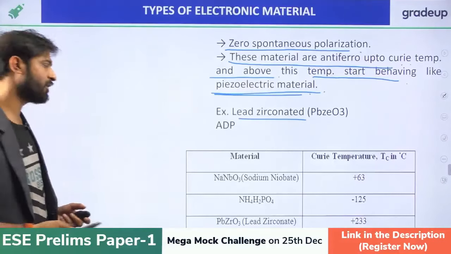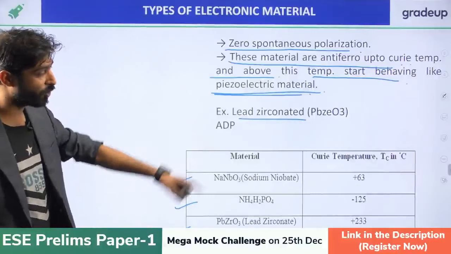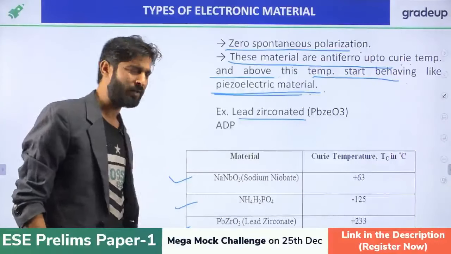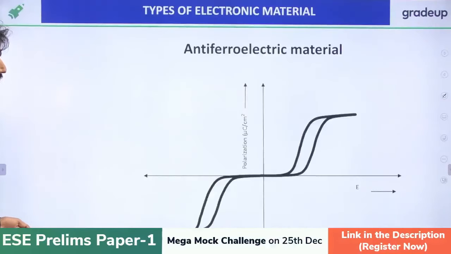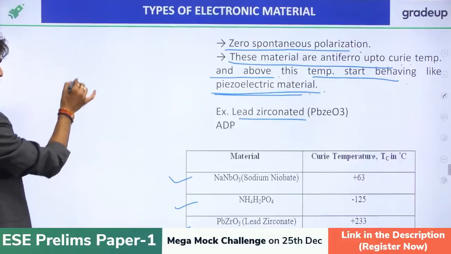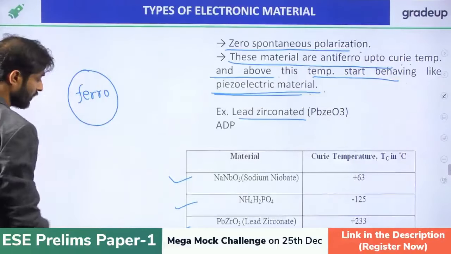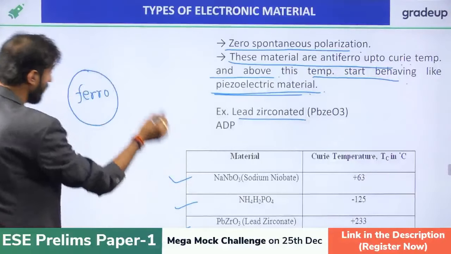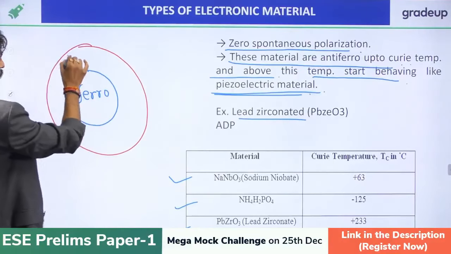What about the Curie temperature for these materials? Some of the materials are given in front of you, and the Curie temperature is also given. That is not that important; I am just giving it as an idea. Just remember one thing: first there is the ferroelectric material, which is important. After the ferroelectric, there will be the pyroelectric material.